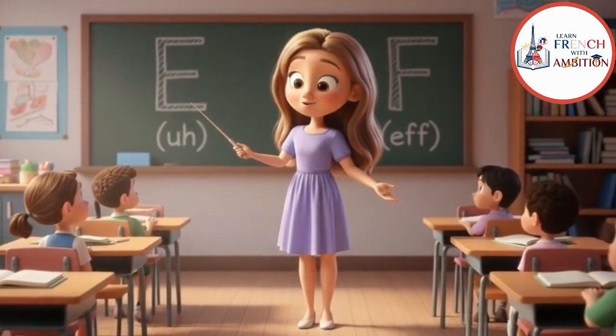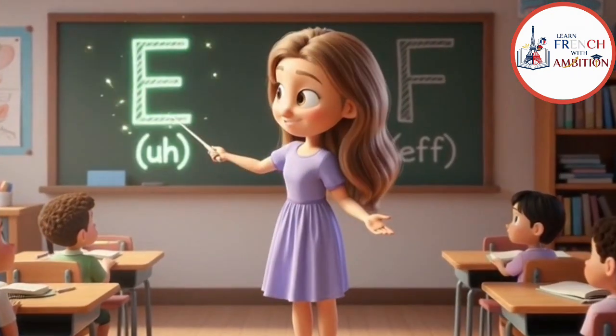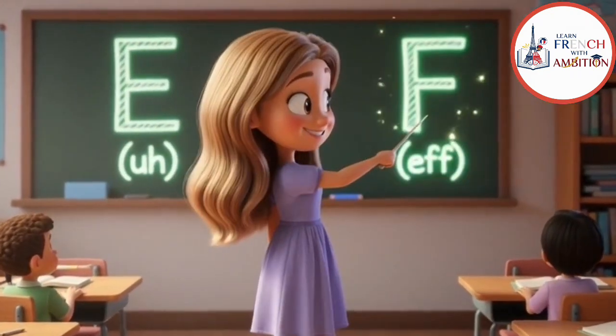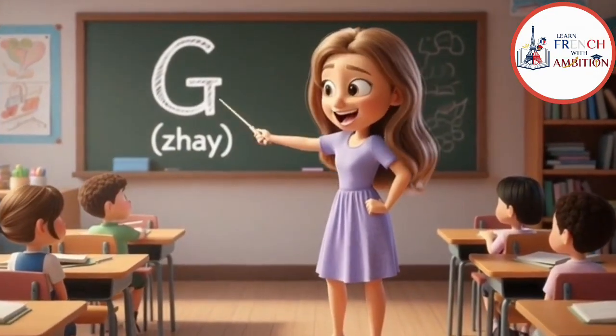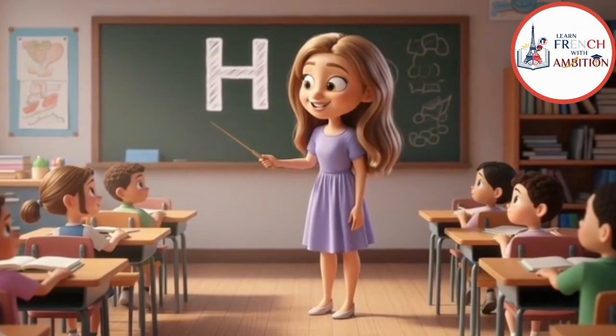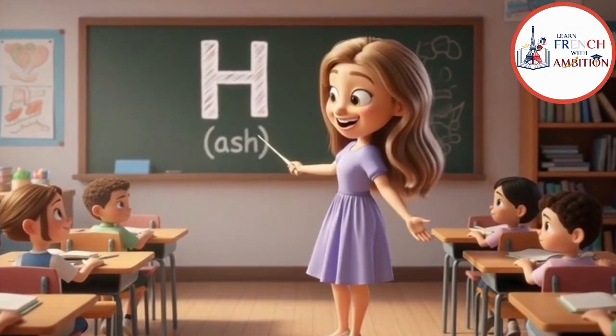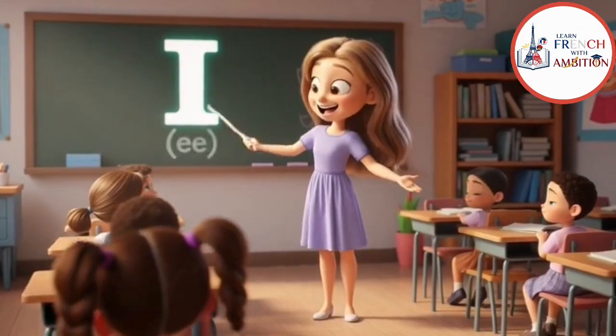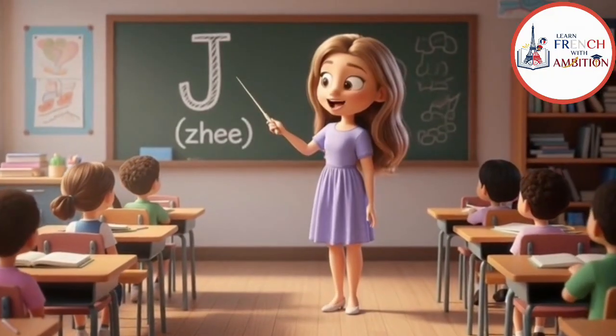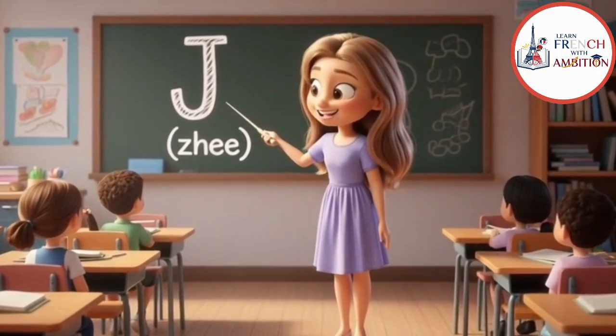Letter E in French is pronounced as A. Letter F in French is pronounced as F. The letter G in French is pronounced as G. The letter H in French is pronounced as ash. The letter I in French is pronounced as E. The letter J in French is pronounced as J.